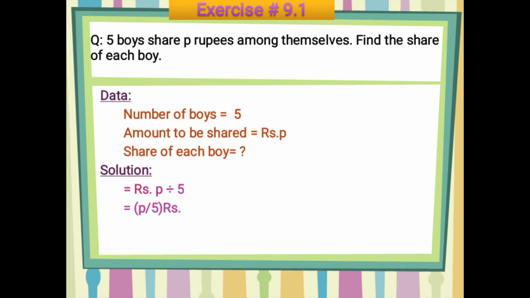Class, I am repeating again, you have to choose your numerator and denominator wisely. The total number of boys will be your denominator and the amount to be shared will become your numerator. So you will always write your numerator first and denominator last. Now what will be the result? The share of each boy is equal to p upon 5 rupees, very simple. I hope it is clear to all of you. Now let's move on to another topic.